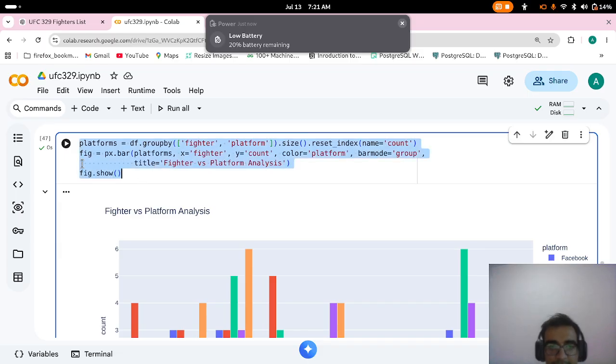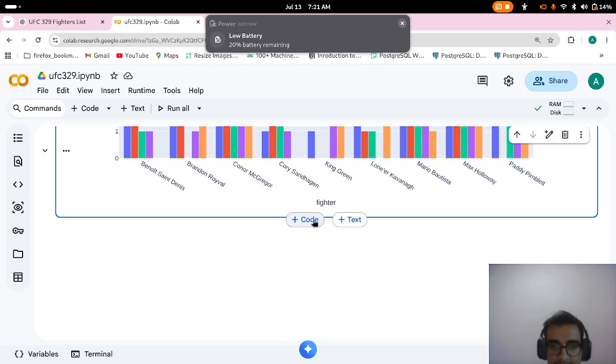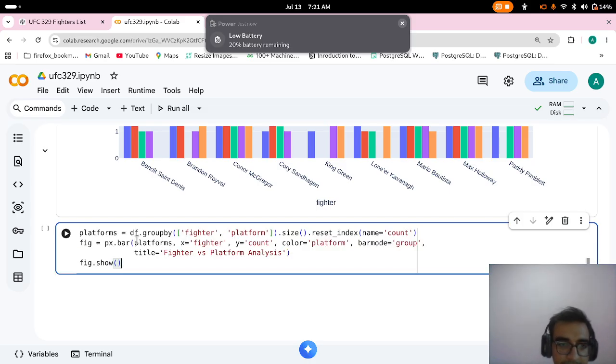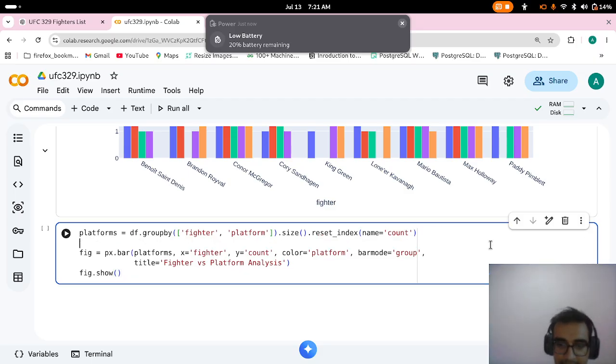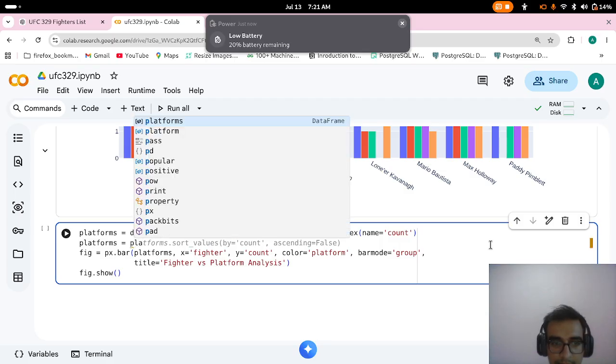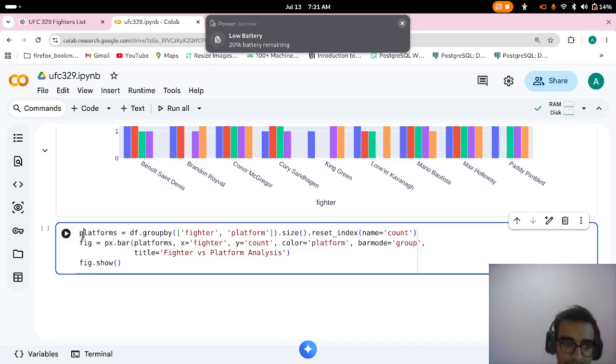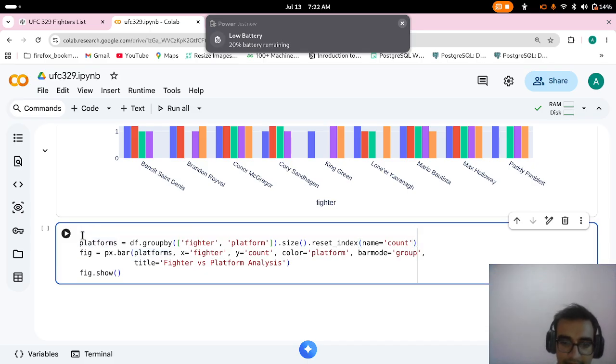But these are all comments. So let's say I want to find positive comments that they got on each platform. For this one, from this data frame, I will be doing platforms. Or I can do it before. First we find the positives and then we create the platform.